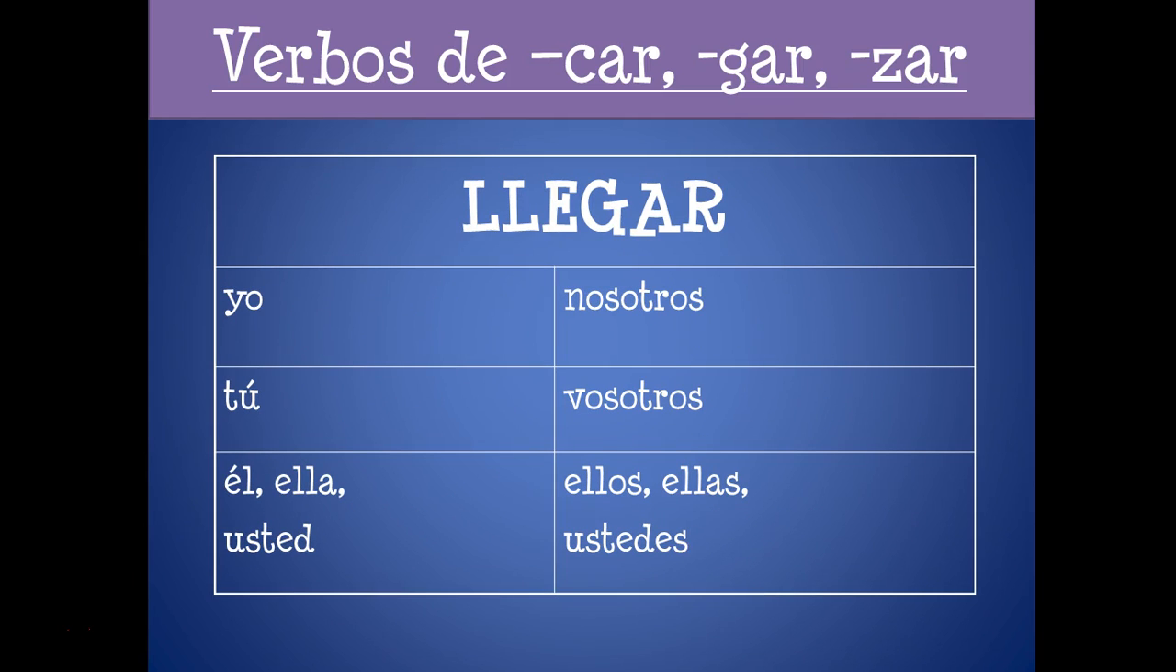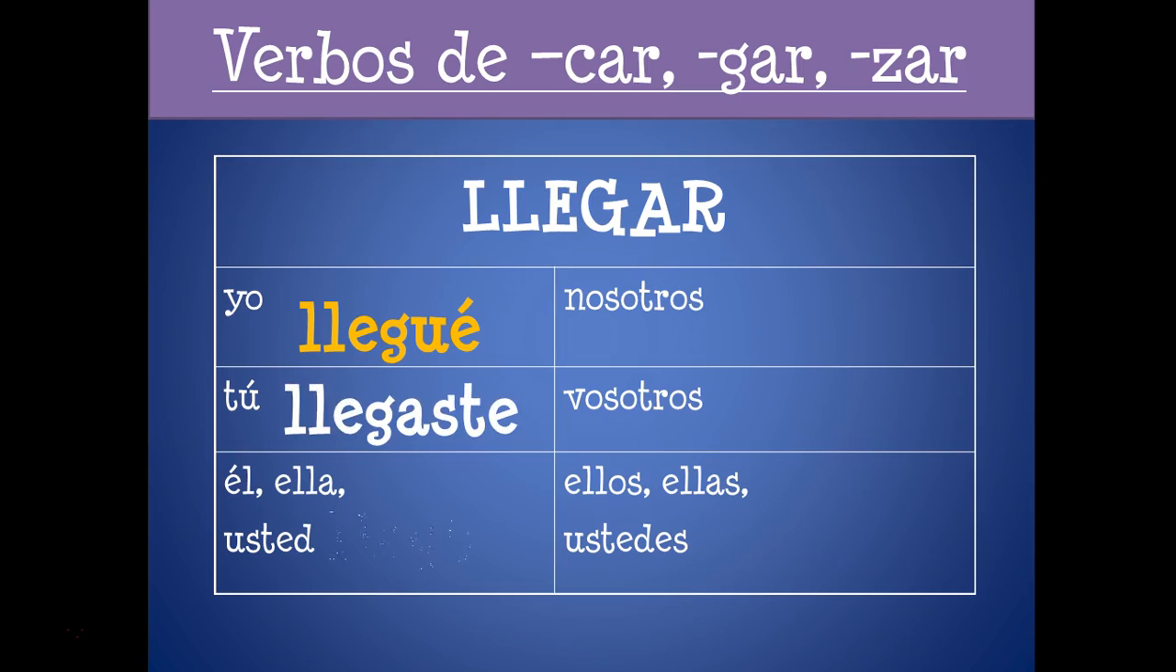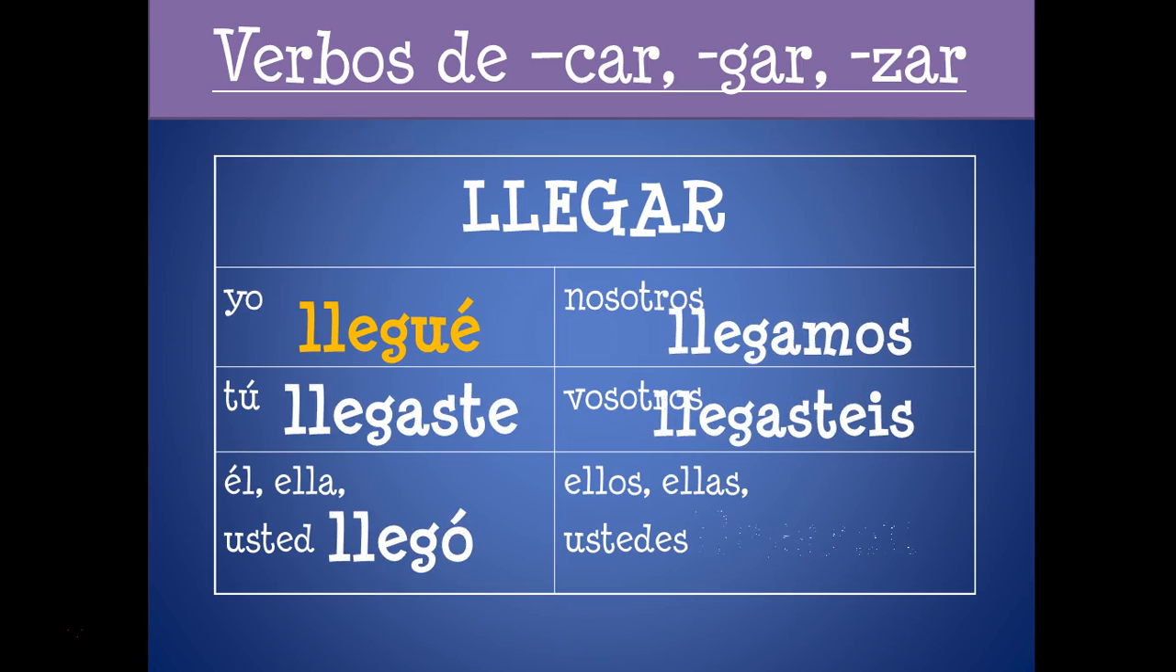Llegar, same thing. Only the yo form needs to change, G to GU: llegué. We want to keep the "ga" sound. If we didn't change it, it would sound like "yay-hey". Everything else is regular: llegaste, llegó, llegamos, llegasteis, llegaron. We still keep the accents on the yo form and the él/ella/usted form, on the last letter.